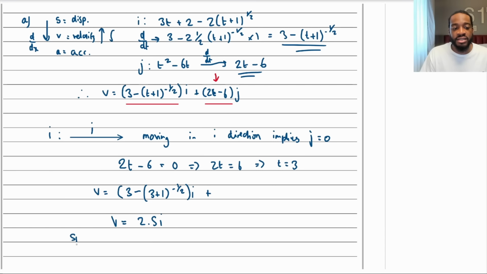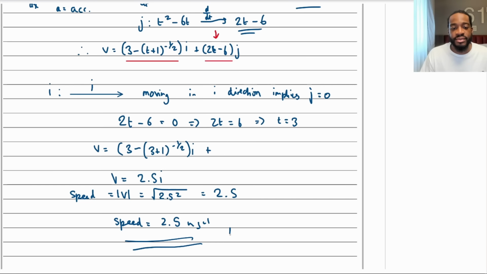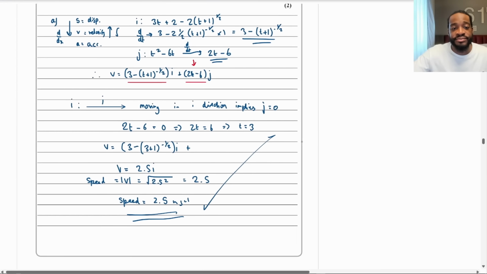Therefore the speed, which is the magnitude of v, is just the Pythagoras of that component, square root of 2.5 squared, which is just going to cancel. That's just going to be 2.5, isn't it? So the answer for the speed is 2.5 meters per second. And that is it. Done.